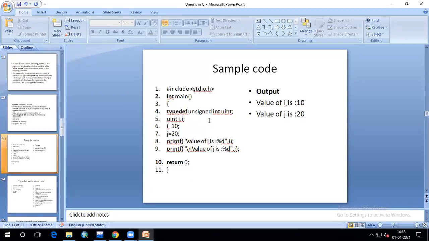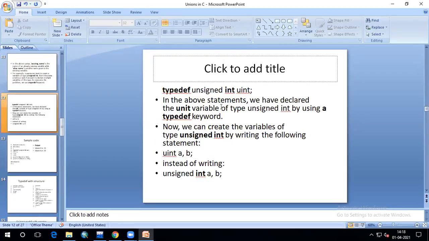So let us see one example. Suppose I want to create a new data type called unsigned integer, so that I can make variables for this. I declare typedef unsigned int uint. Here unsigned int are the keywords, and I'm renaming that unsigned integer as uint. That means I'm creating a new data type called uint, which is of unsigned integer type. After writing this, your compiler will understand that whenever uint is used in the program, it should be replaced with unsigned int.